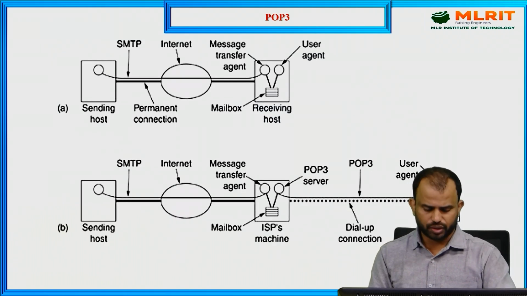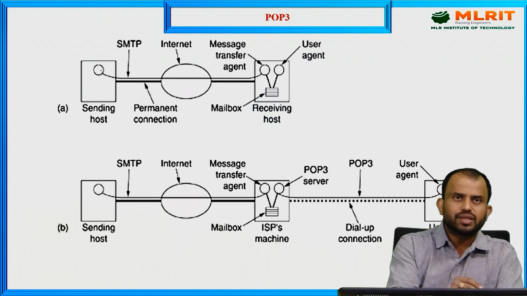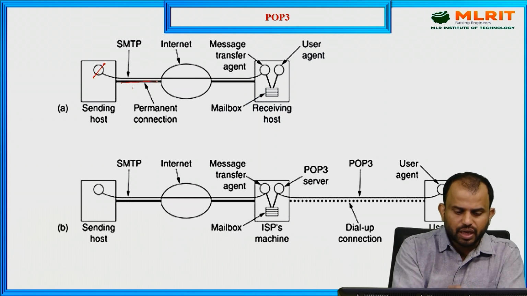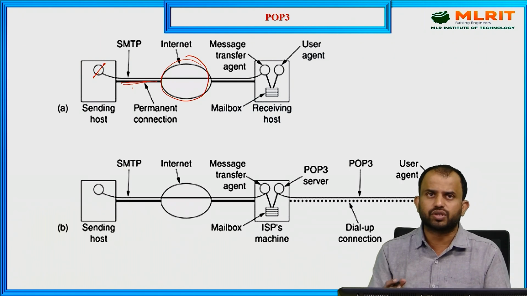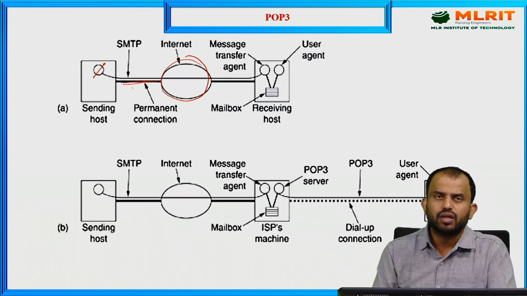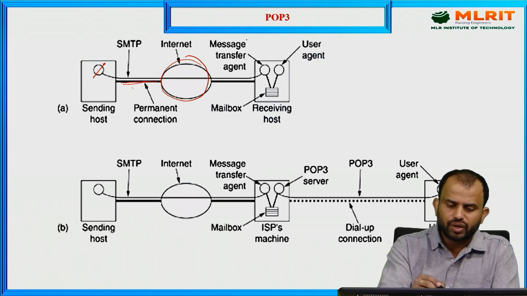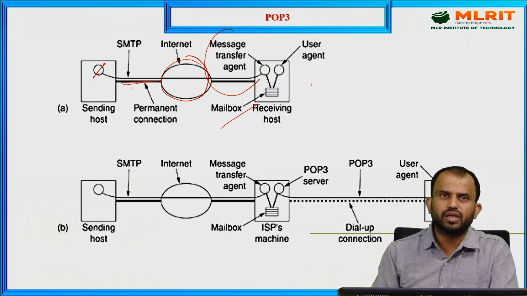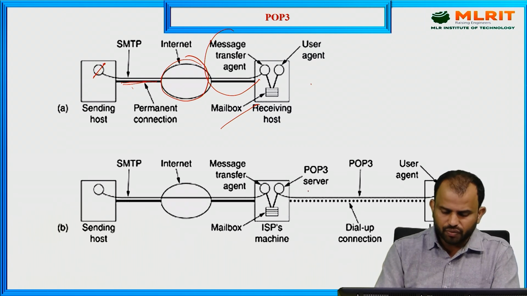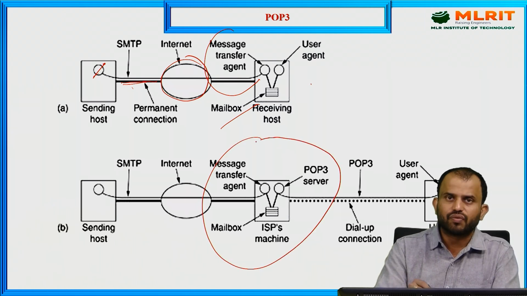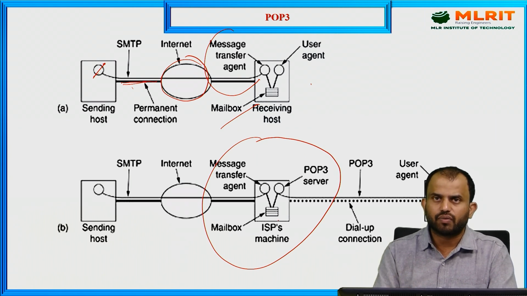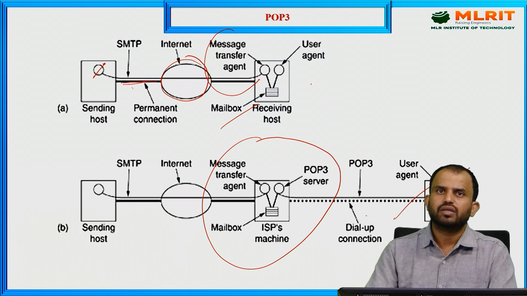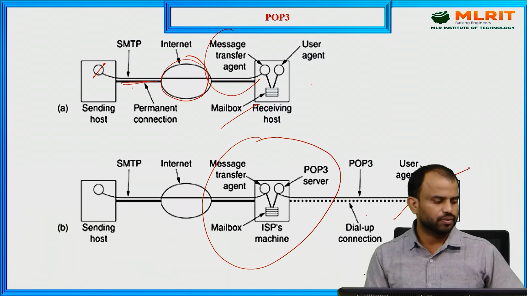But what is POP3? When you see POP3, here the sending of information happens once we establish the permanent connection, and we can see how the information is transmitted and what media we use. Here the internet acts as our media, so the information travels through internet communication. We receive the message from the message transfer agent into the respective mailbox of the respective user agent. Here we also have the ISP boxes, Internet Service Provider boxes. With POP3 we get the server connection, then the direct connection, then information is received and transmitted.